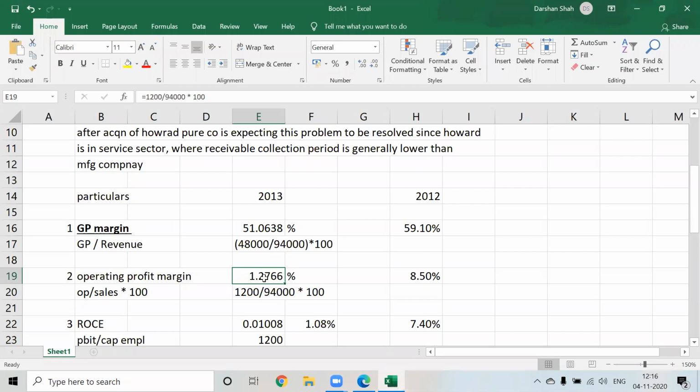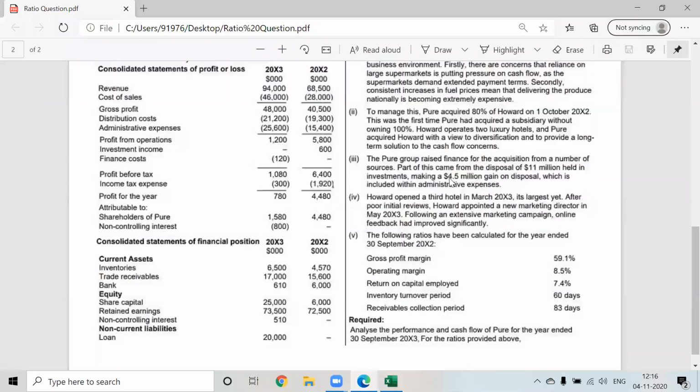Operating margin would have been more or even less if you would ignore the exceptional item. It would have been less, because admin cost would have been more. We have included the exceptional profit in admin cost, that exceptional profit of 4.5 million. If this 4.5 million was not there, this would have been 30,000. I would have got a loss from operations instead of profit from operations.